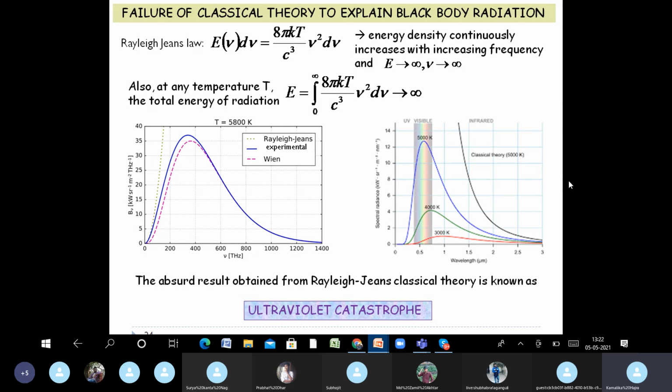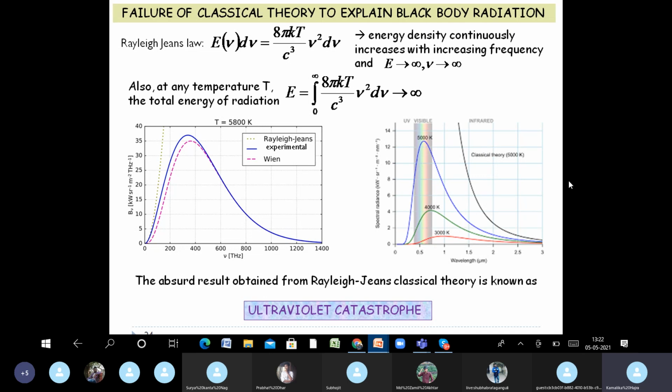So you have to understand that there are two reasons for this ultraviolet catastrophe. First of all, radiation was treated according to classical theory, which consequently led to the second fact, that there was a continuous variation of energy considered, continuous variation with frequency or wavelength.